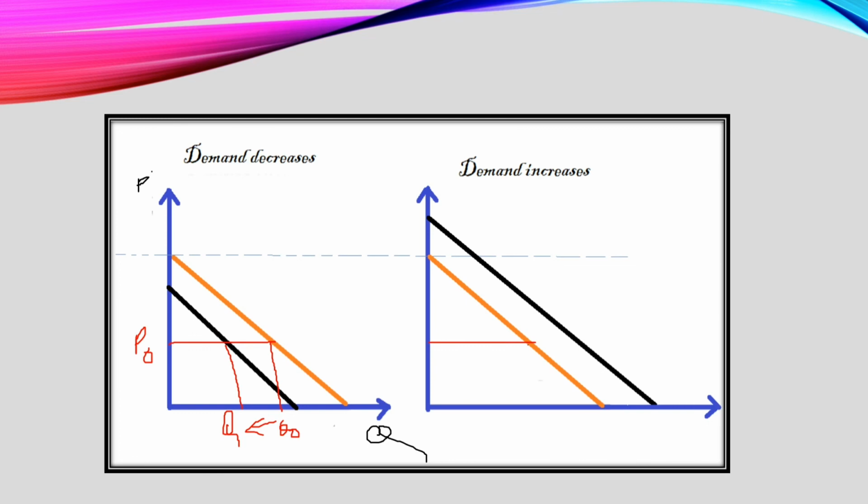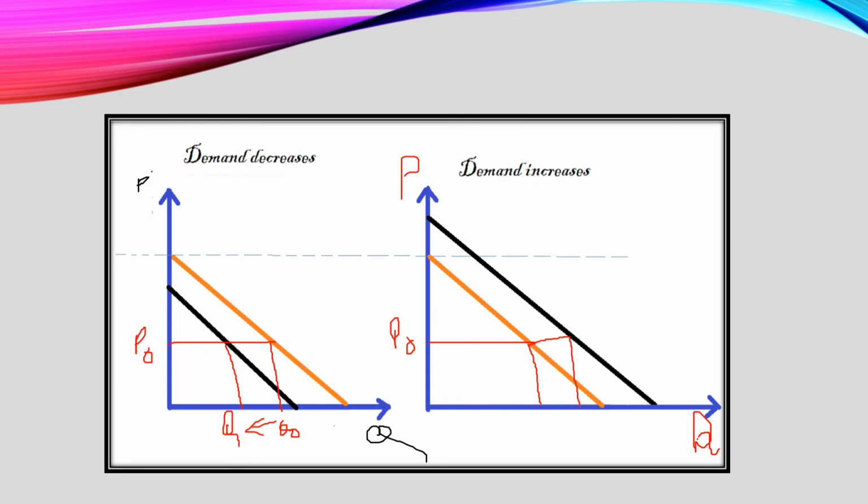Again, the price being constant, let's say the price of tea increases. So people who used to drink tea will now move to what? It will move to coffee. Okay, since the price increased. So what will happen? Price of the coffee remaining constant, the demand increases.